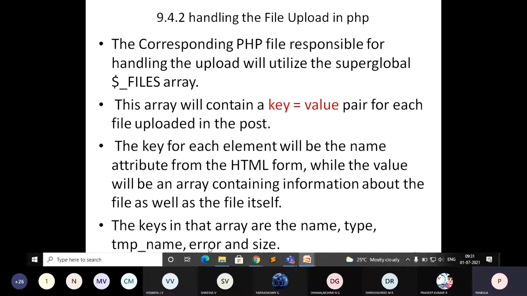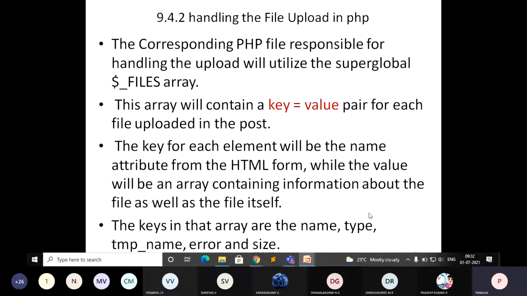So now you can make use of these keys and you can write any conditions. Okay, you can access type and you can specify the type of whatever file is uploaded by the user. Is it a PDF? If you are specific with respect to that, or you can check with all other different types. In case it is not matching the type, you need to echo some error information to the user so they can correct it. Is it clear? So mainly focus on this type, name, error and size.